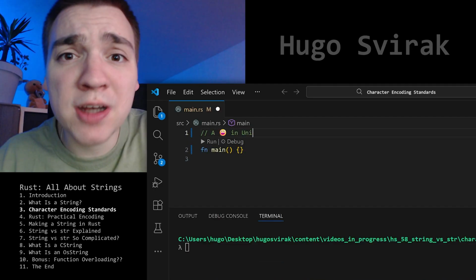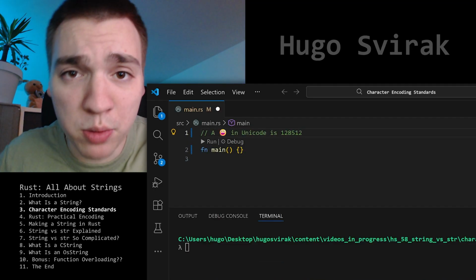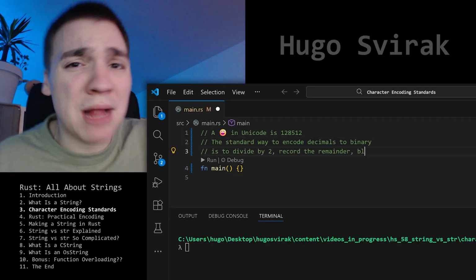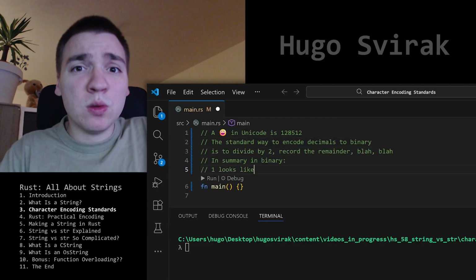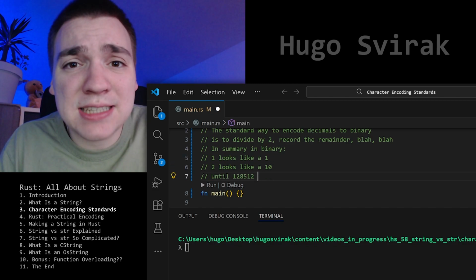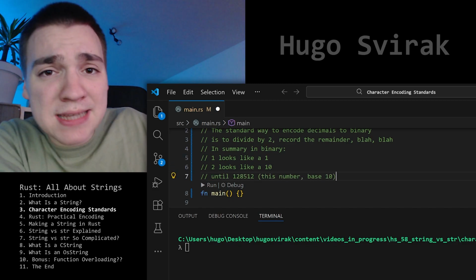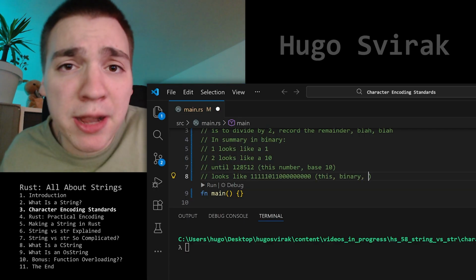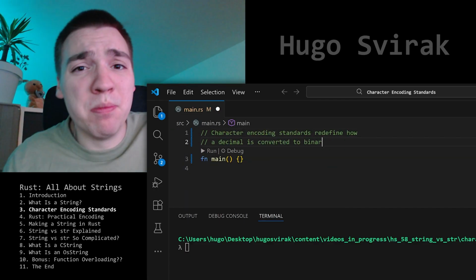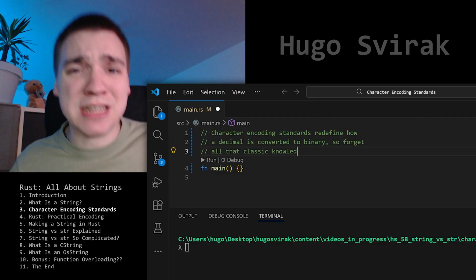A grinning face in Unicode is 128,512. The standard way to encode decimals is to divide by 2, record the remainder, and so on. In summary, in binary, 1 looks like a 1, 2 looks like 1, 0, until 128,512. This number in base 10 would look like this in binary, base 2. But character encoding standards redefine how a decimal is converted to binary. So forget all that classic knowledge learned in school.